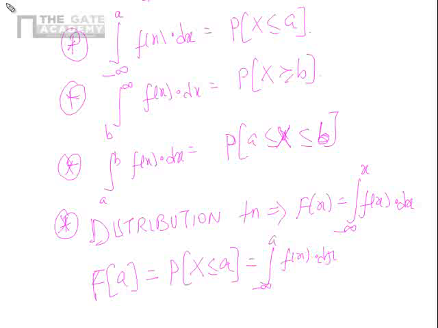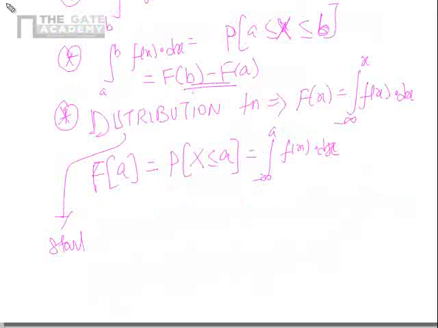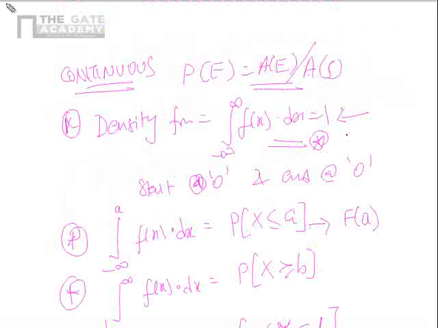That means this value is nothing but F of a, and integral from a to b of f of x dx is nothing but F of b minus F of a. And then the distribution function will start at 0 and end at 1.